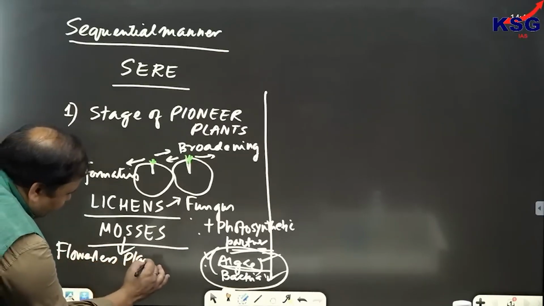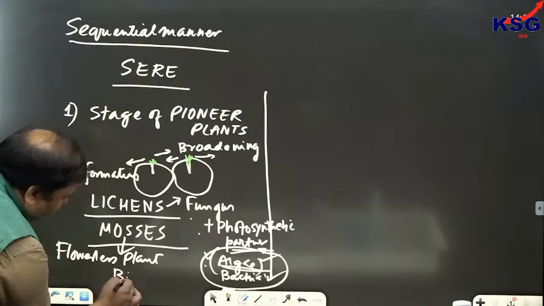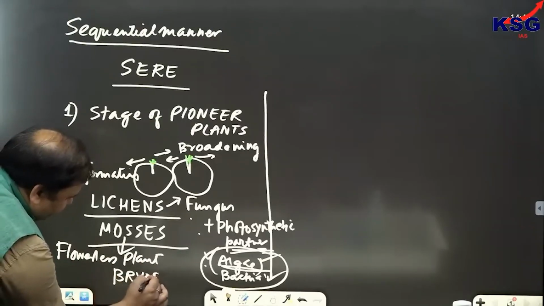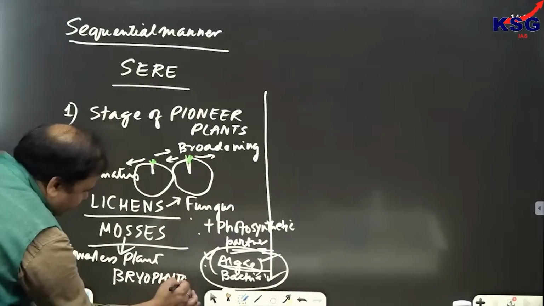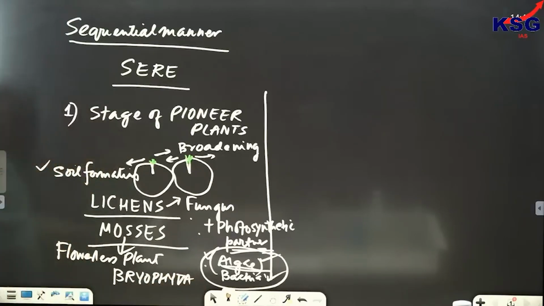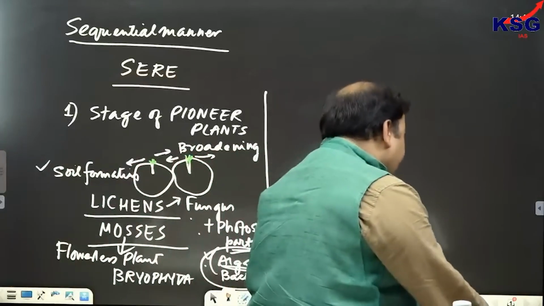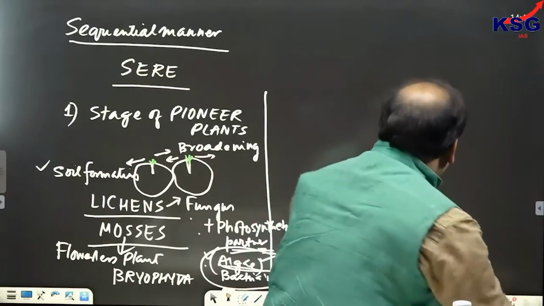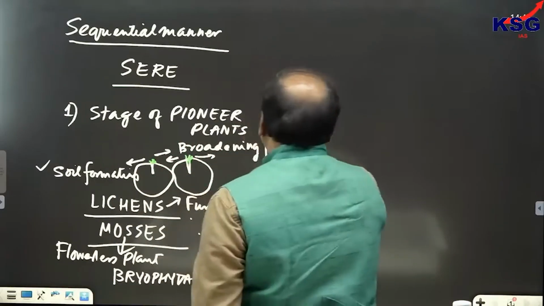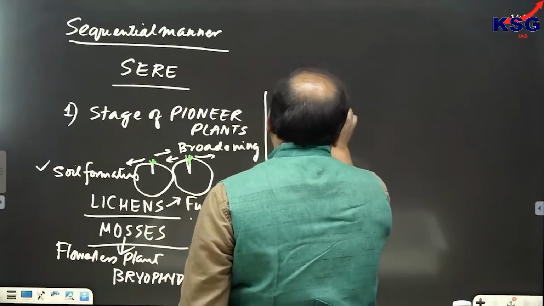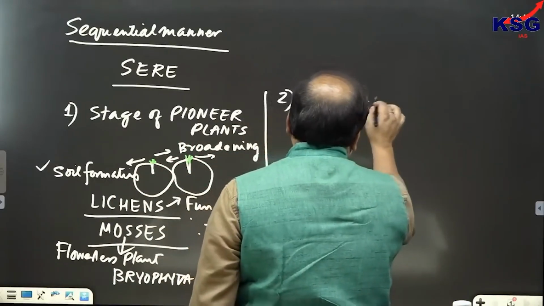which belong to the class of what? Which belong to the class of bryophyta. So they are flowerless plant, belong to the class of bryophyta. Clear? So that's your first stage of Sere, which is called as stage of pioneer plants. Now the second stage is called as what? The second stage is called as stage of opportunist plant.